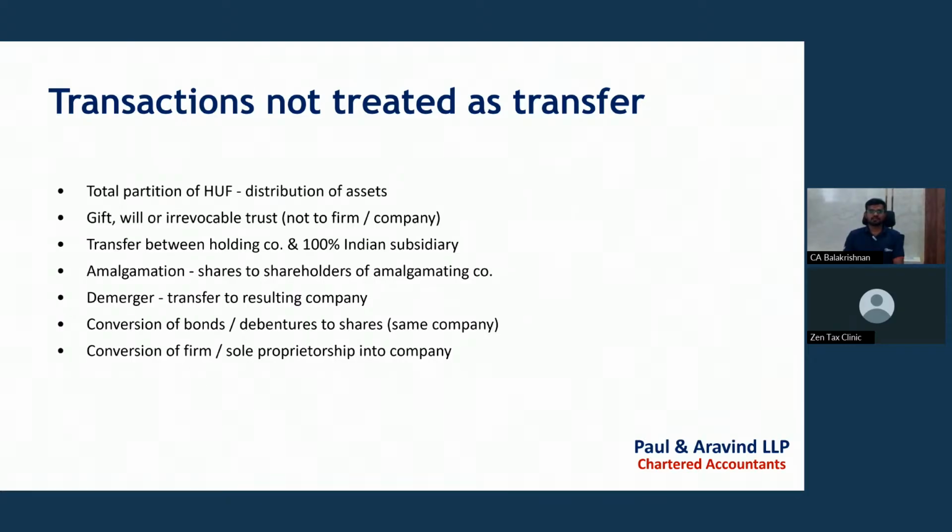Conversion of a firm or sole proprietorship into a company is not treated as transfer, but conversion of a company into a proprietorship firm or sole proprietorship will be treated as transfer. Then capital gains will be attracted for that conversion. For converting a firm or proprietorship into a company, capital gains will not be attracted because it is excluded from the transfer definition.